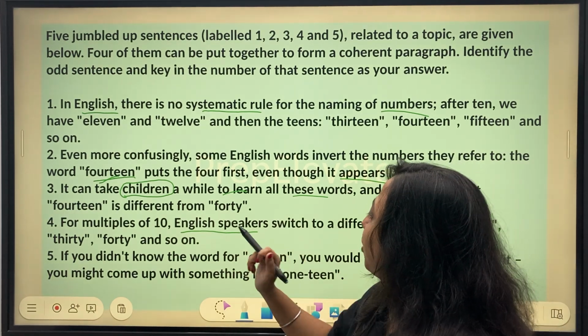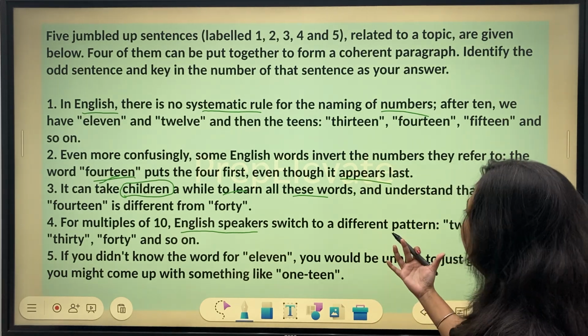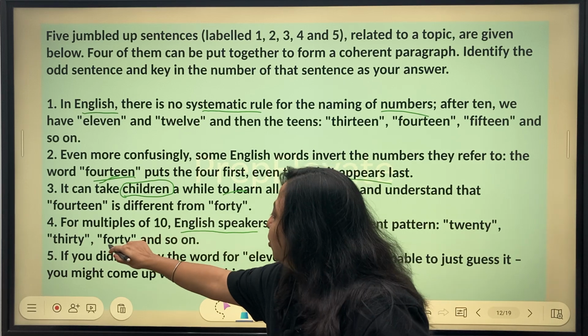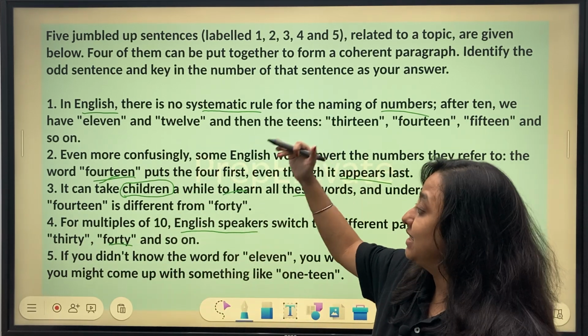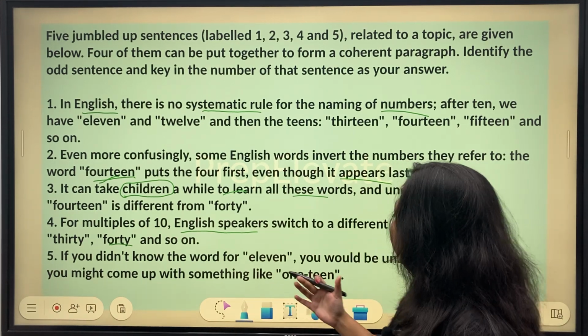Statement 4: for multiples of 10, English speakers switch to a different pattern, 20, 30, 40, and so on. See, we go back to discussing rules, right? We go back to discussing rules which we discussed in statement 1 and statement 2.